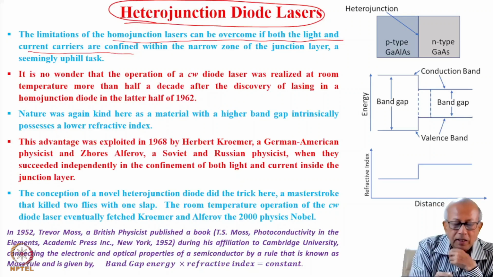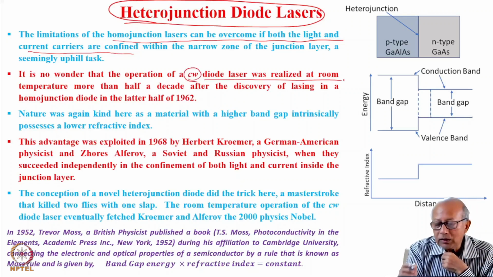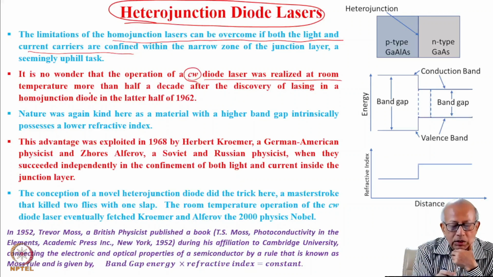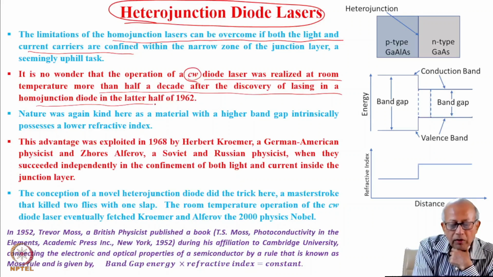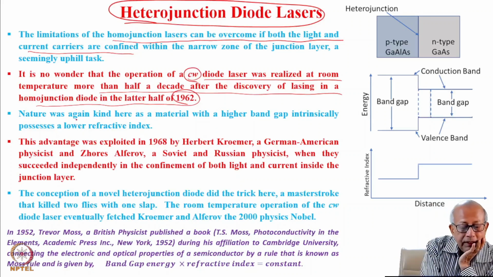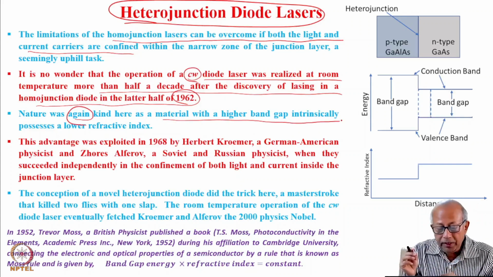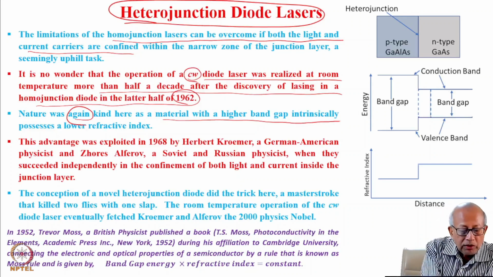It is not surprising that the operation of a continuously working diode laser was realized at room temperature only more than half a decade after the discovery of lasing in a homojunction diode laser in the latter half of 1962. Nature was again kind here, as a material with higher band gap intrinsically possesses a lower refractive index.